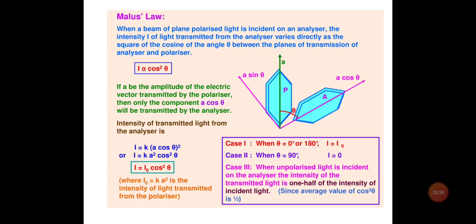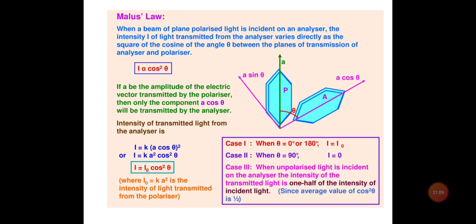So the final intensity coming out of the analyzer, I, is directly proportional to (A cos theta) squared, since intensity is directly proportional to the square of the amplitude, and here the amplitude is A cos theta. Omitting the proportionality sign, we put K as the constant of proportionality. So we get I equals K A squared cos squared theta. If I replace K A squared with I naught, then I is equal to I naught cos squared theta. This is an important relation and it gives the law of Malus.